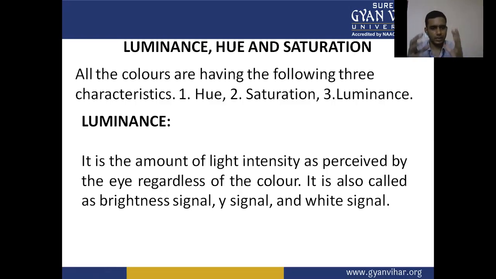Here, the luminance signal is the amount of light intensity perceived by our eye, regardless of the colors. It is also called the brightness signal, that is Y. Y is the luminance or brightness signal, and it is also known as the white signal. So, how much whiteness and brightness does the signal have? The eye is able to detect the light intensity in the absence of the colors.